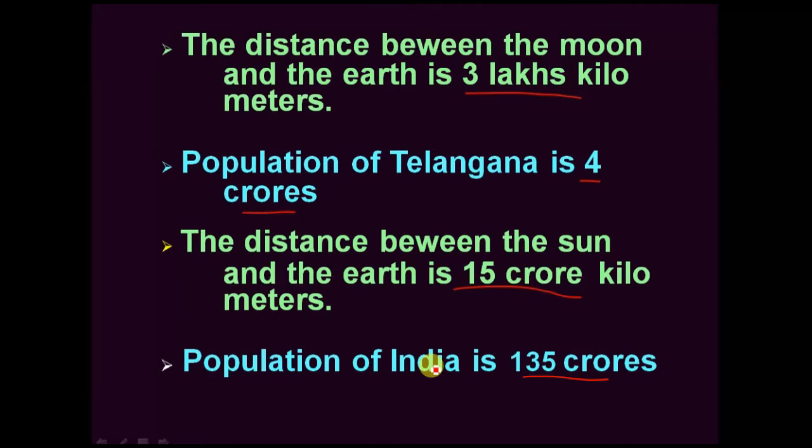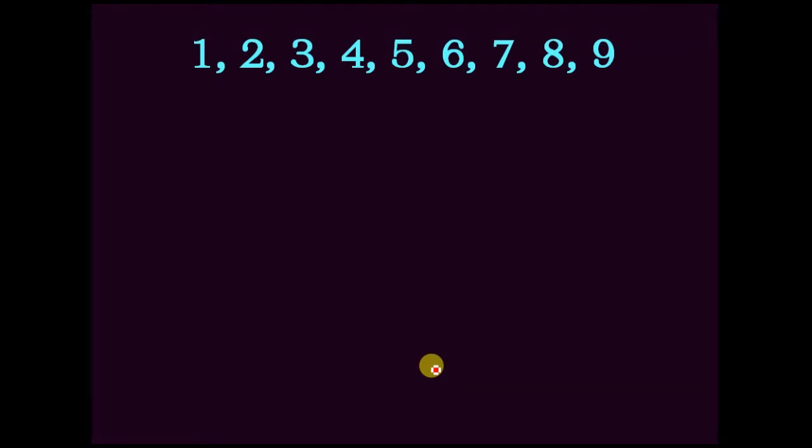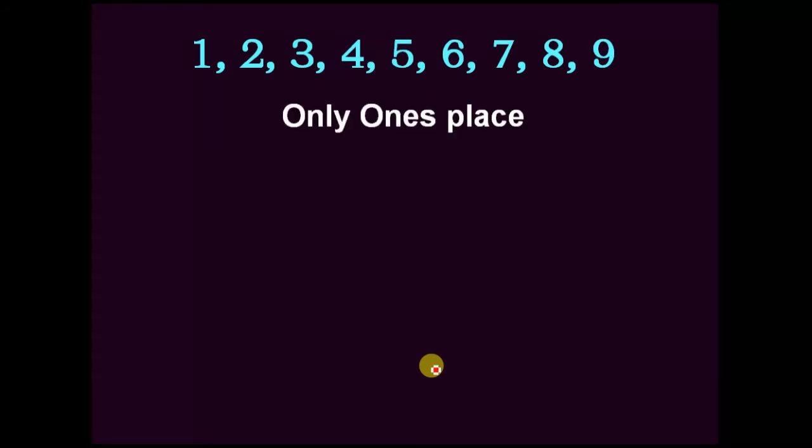Now, how can we identify these big numbers? How can we write these big numbers in words? How do these numbers form? In today's session, we discuss these big numbers, large numbers. Actually, to count objects, persons, animals, plants, anything, we use 1, 2, 3, 4, 5, 6 like this. These are basically called digits.